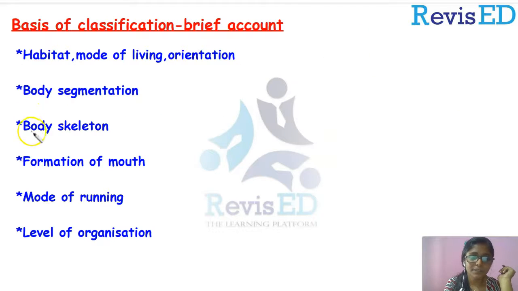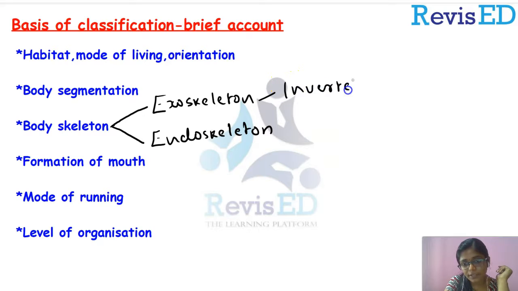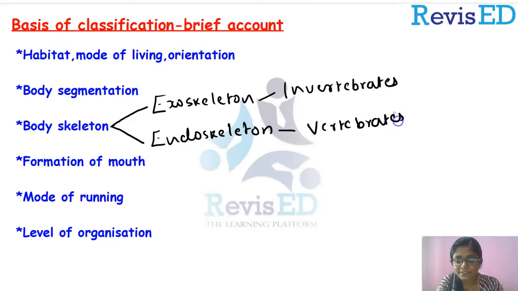Now, coming to the third point, which is body skeleton. Based on body skeleton, we divided animals into how many categories? Yeah, two categories. That is animals having an exoskeleton and animals with an endoskeleton, right? So what are the examples of exoskeleton-having animals? Yeah, almost all the invertebrates come under this category. Now what about endoskeleton-having animals? Yes, vertebrates come under this category. So, clear?